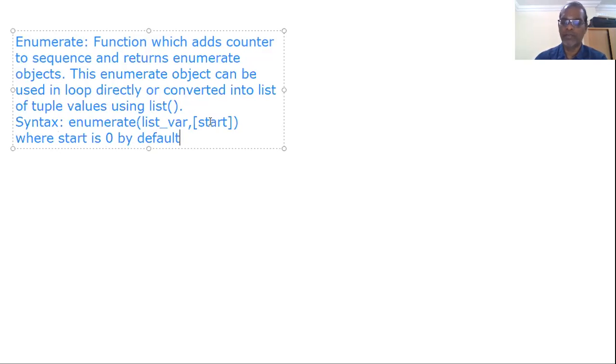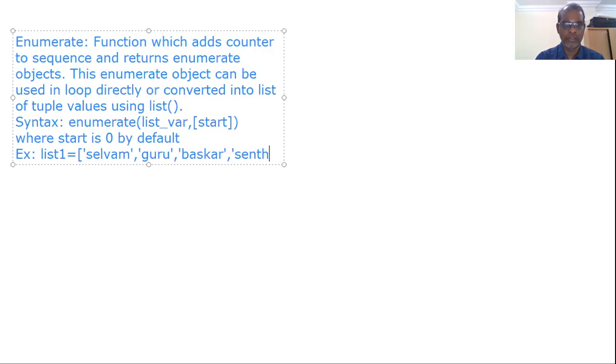So consider we are having one list. List1 equal to, I am having some names: Selvam, Guru, Bhaskar, Senthil. Like this, we are having one list.